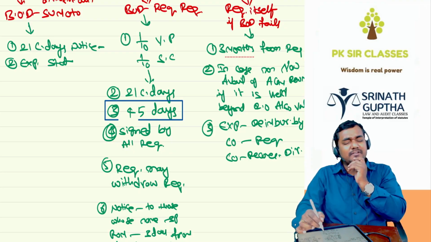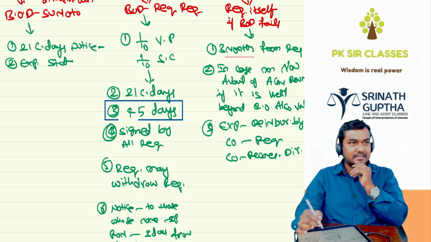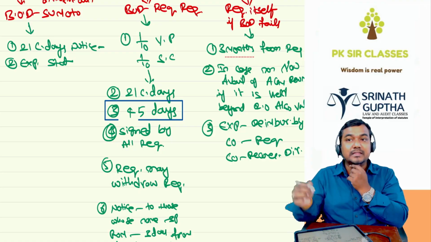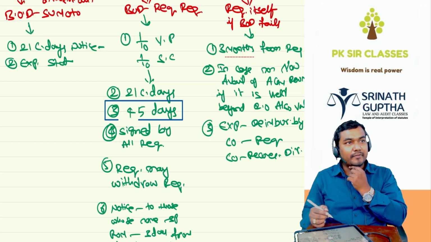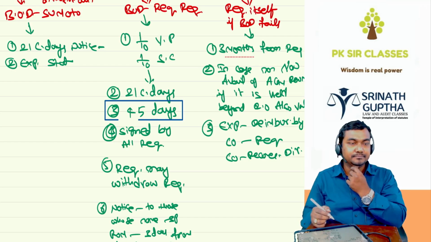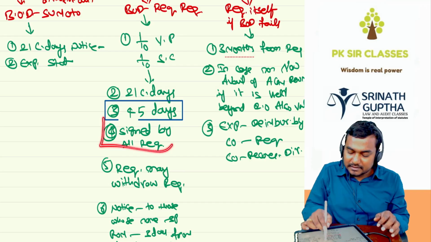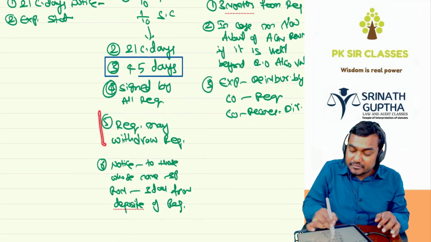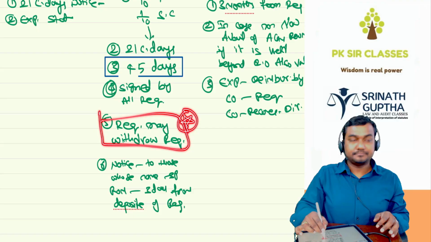The BOD shareholder is requesting the EGM on the 1st January. When do we have to hold it? Within the next 45 days, and before the 15th February. On the 15th February, we have to conduct the general meeting. Who conducts it? The BOD. And the requisition must be signed by all the requisitionists. The requisitionists may also withdraw the requisition.